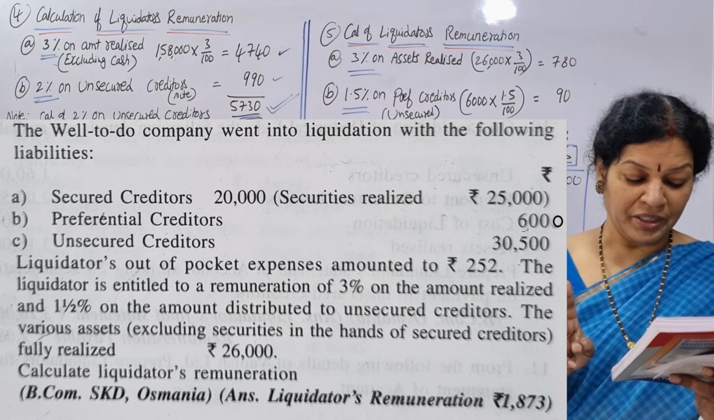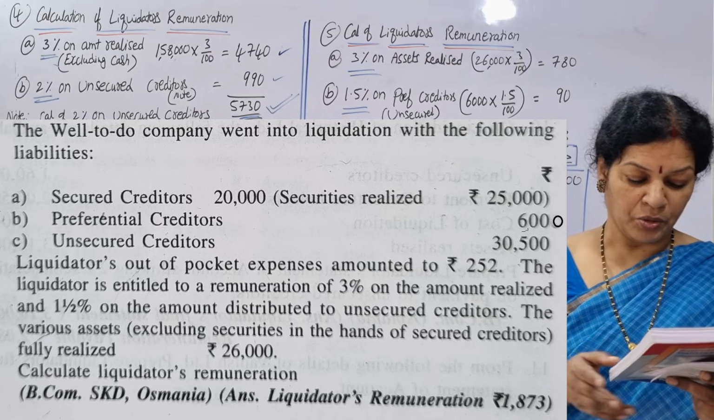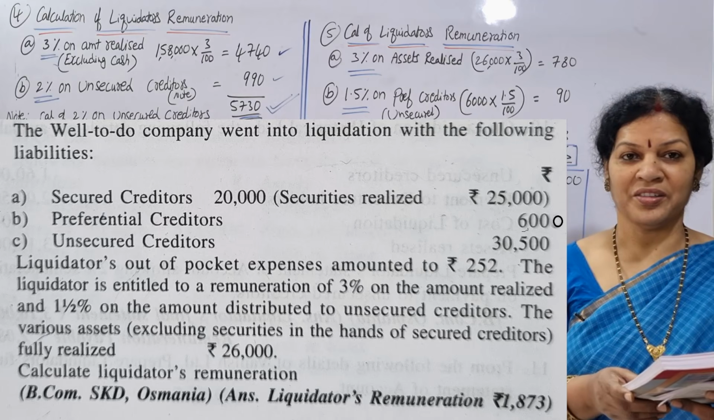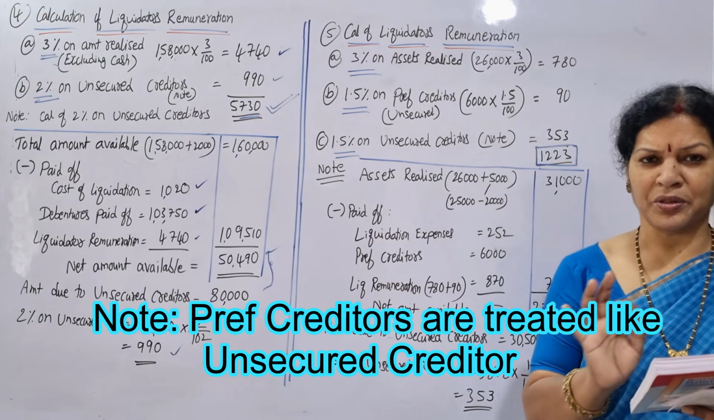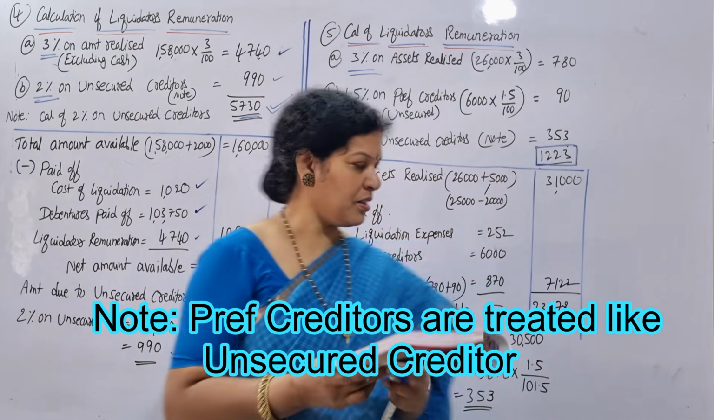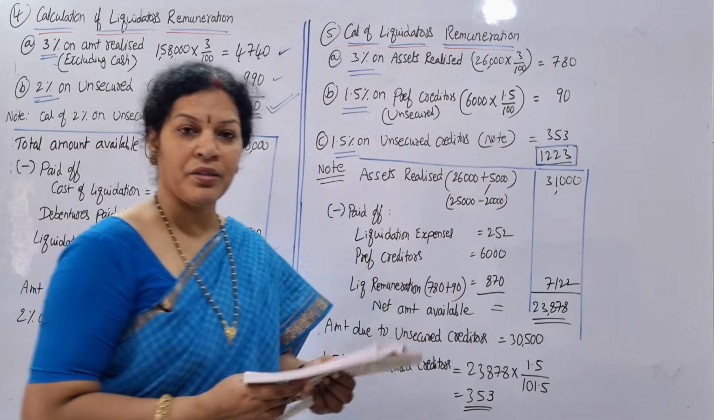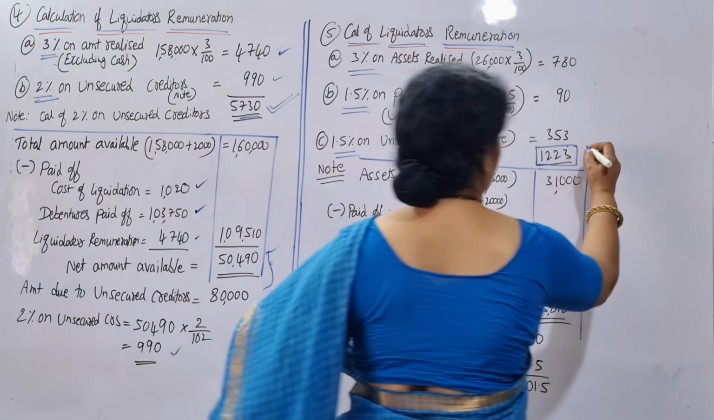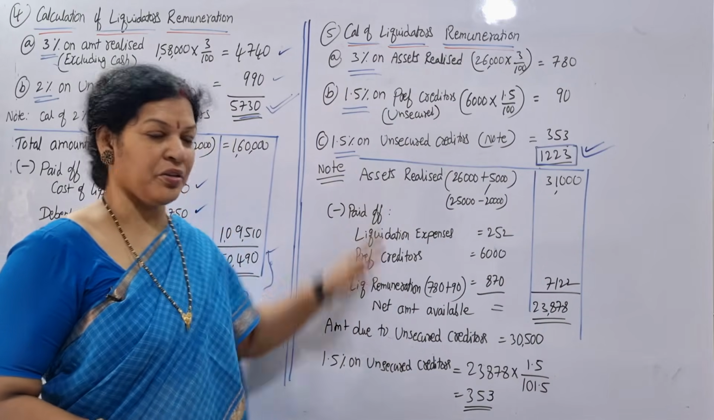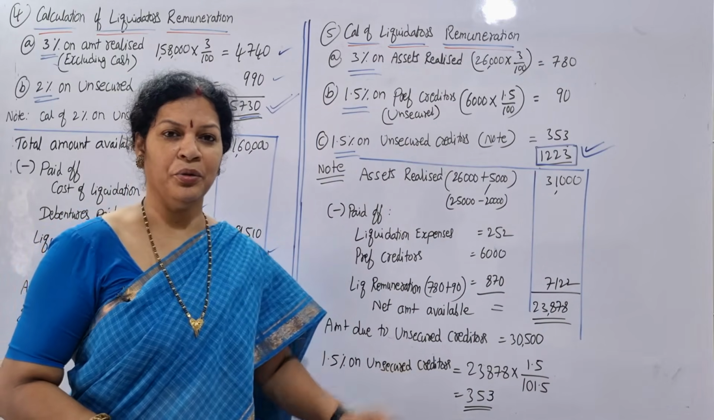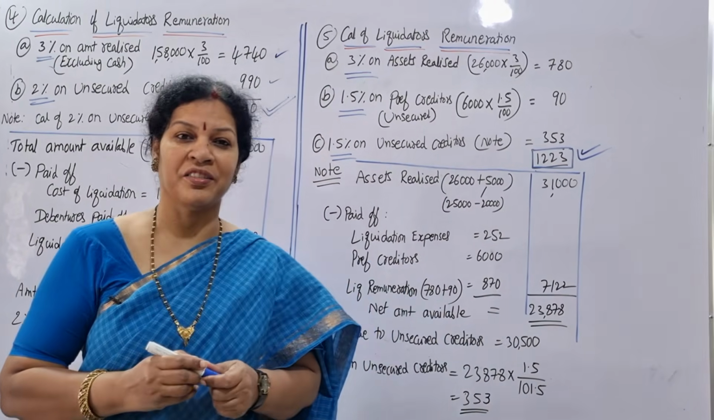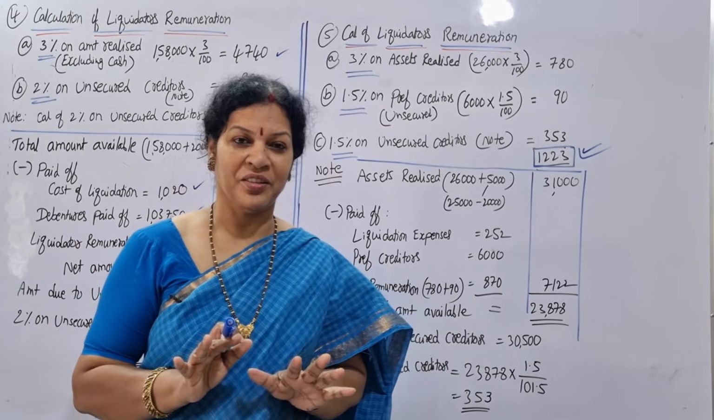The various assets fully realized total 26,000. Calculate the liquidator's remuneration. Understood? Try to read it slowly and work it out. If your answer is right, it should be 1,223. If you are getting it, well and good. If not, check out this solution and try to understand, because sometimes self-study, self-trial, self-practice is required, right?